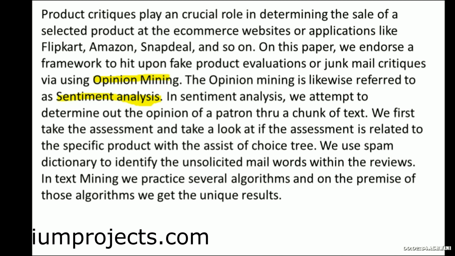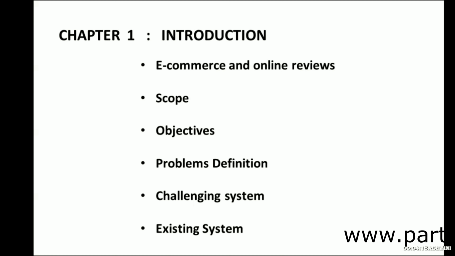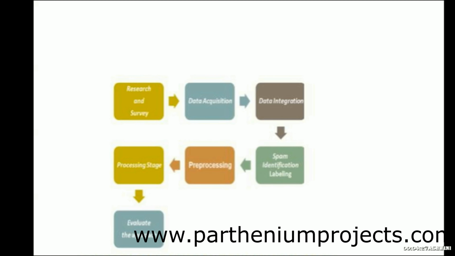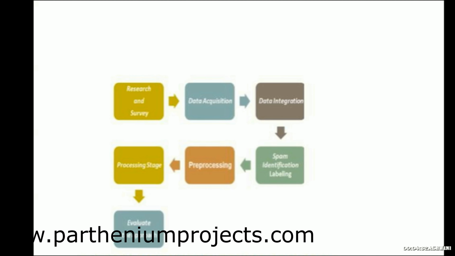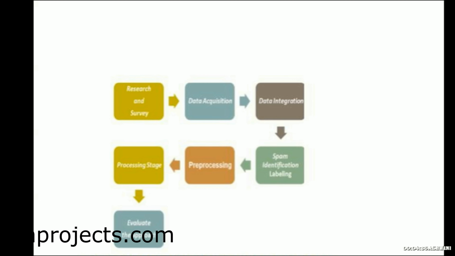And this is about chapter 1. We have included the introduction. In the introduction we have several topics: e-commerce and online review, scope, objective, problem definition, challenges in the system, existing system and limitations. Chapter 2, literature review. Here we have a technique to perform the target of the study. Here we have a diagram you can see.